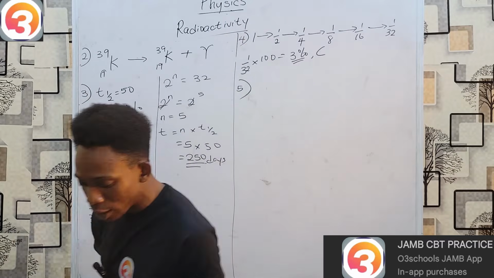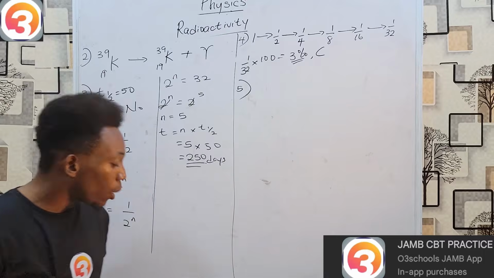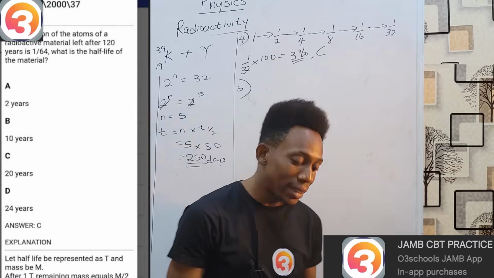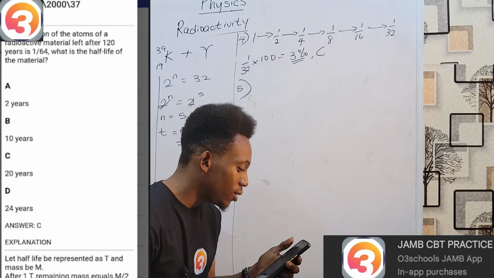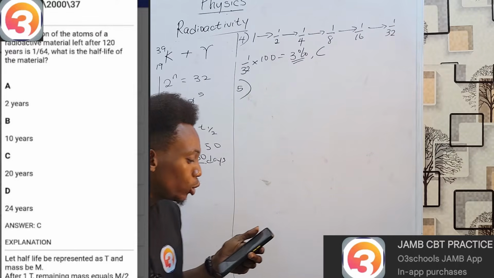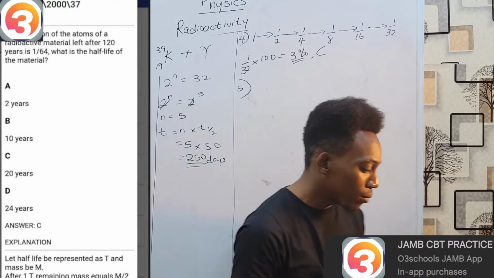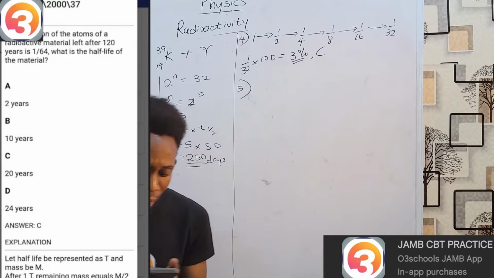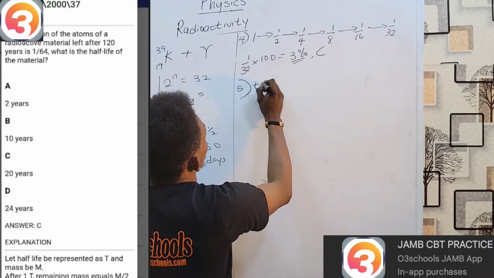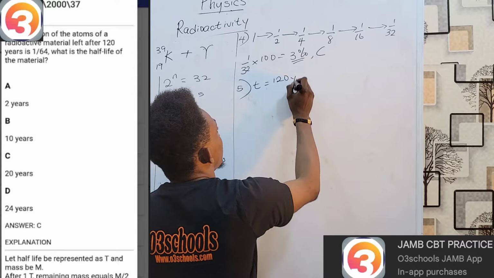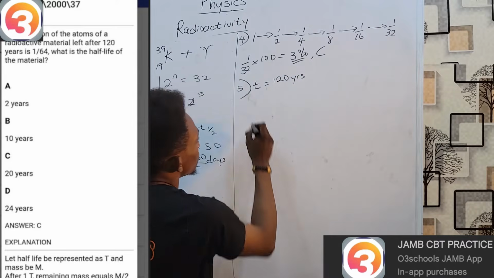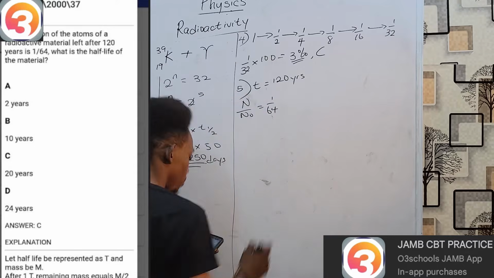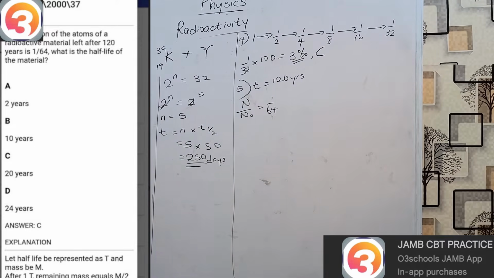In fact, let's try that question. This one from the year 2000, question number 37. This one says, if the fraction of the atoms of a radioactive material left after 120 years is 1/64, the fraction left after 120 years has passed, and we now have a fraction n/n0 as 1/64. What's the half-life of the material?